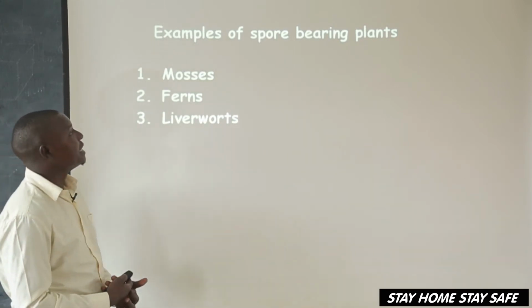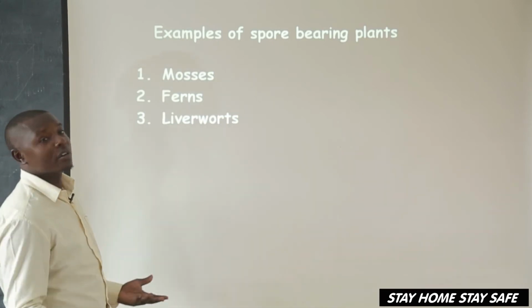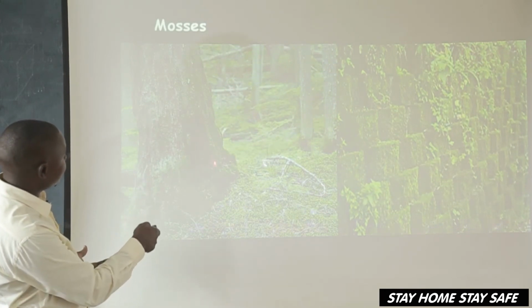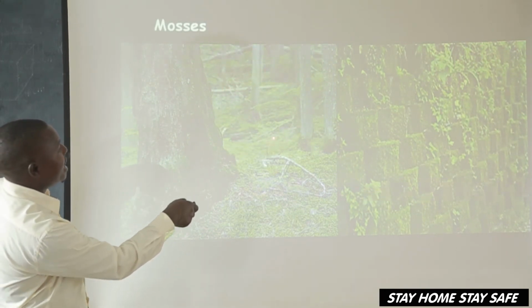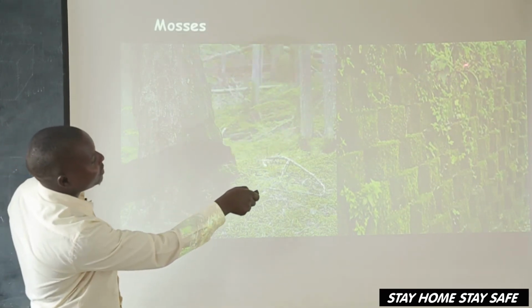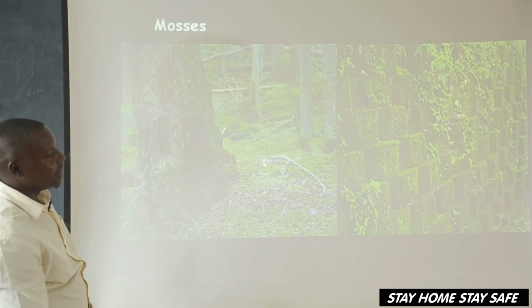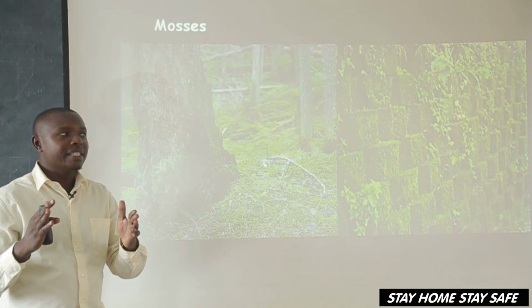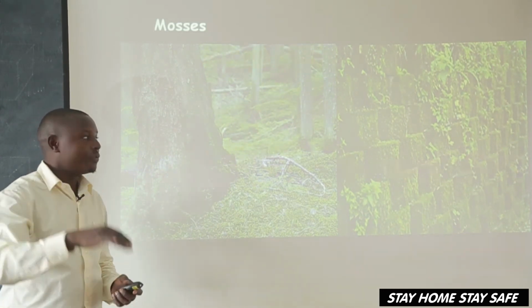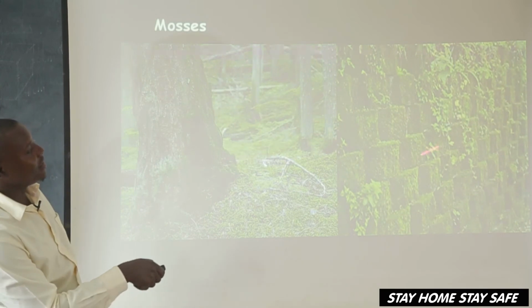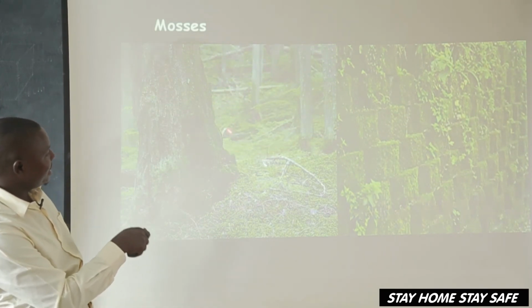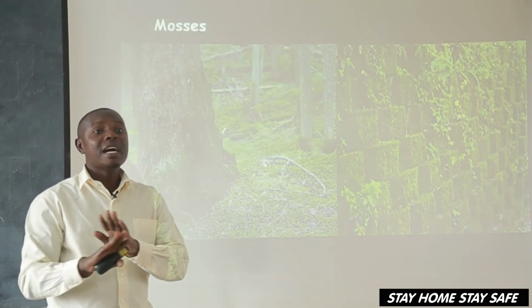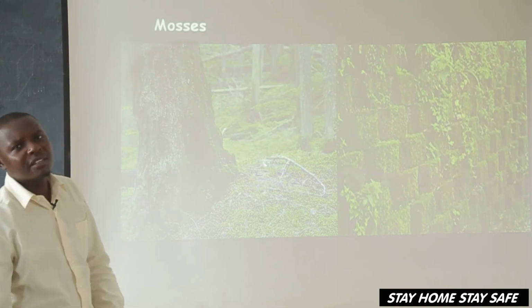Let's continue and look at the mosses. How do they look? The mosses develop on tree barks and the ground. You can find others on a wall fence, where there is a lot of water, where water flows. You find that mosses have grown there. The moment they find a favorable condition, they just start growing from there.